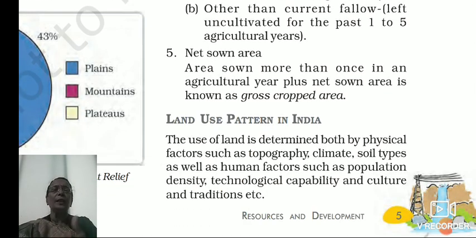What is net sown area? Area sown more than once in an agricultural year plus net sown area is known as gross cropped area. That is, in one agricultural year, how much cultivation has been done on that area is known as gross cropped area.